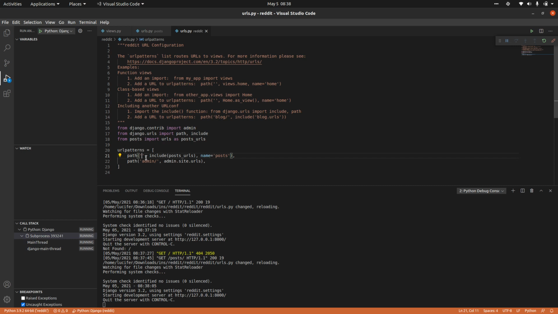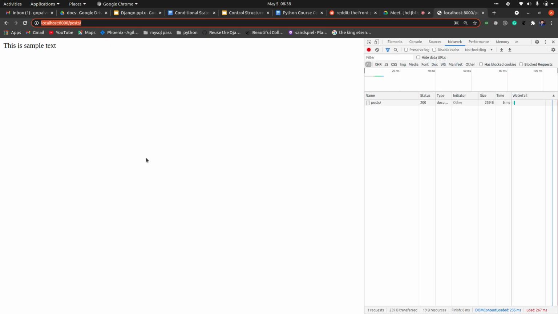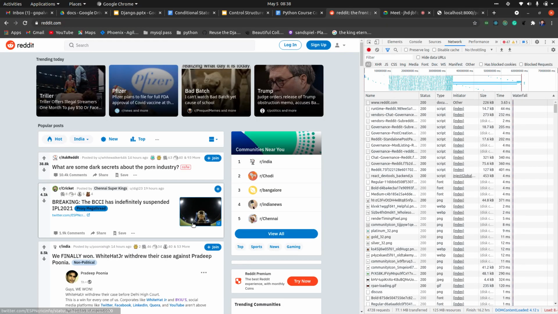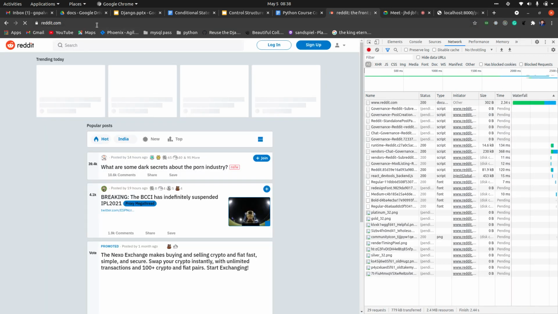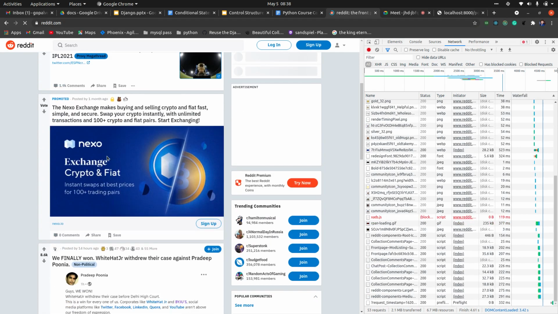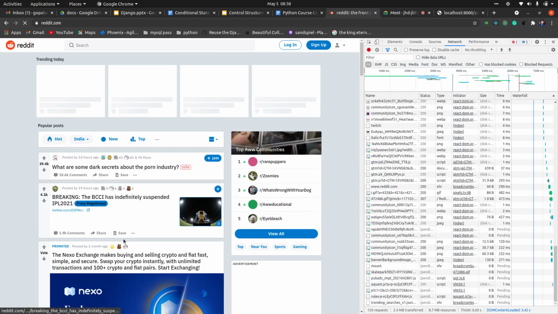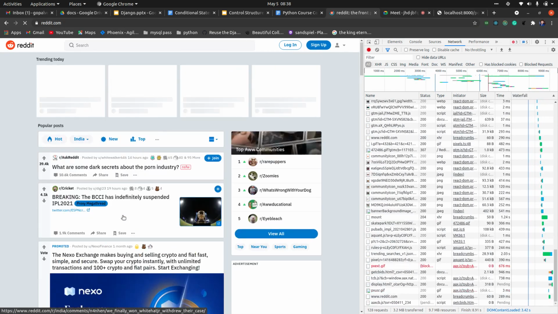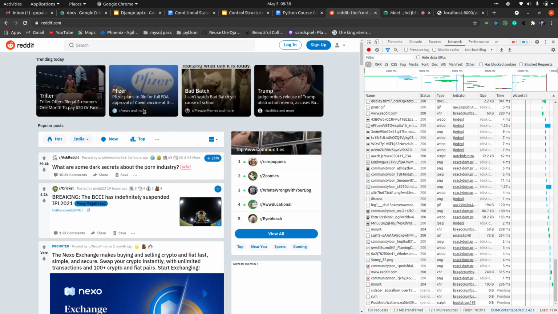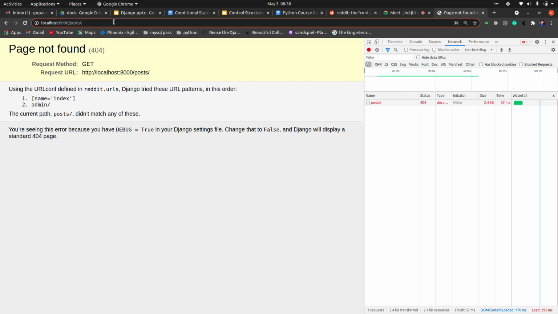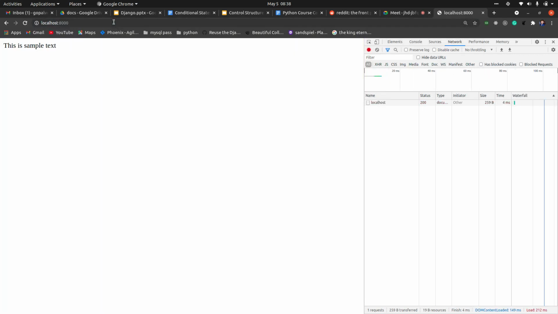Since the project we are taking up, Reddit, actually shows all the posts on the home page itself, without any extra URLs, in this way we will also show the same thing. Now this will not work because we just removed that posts path, only this will work. This is sample text. Fine.